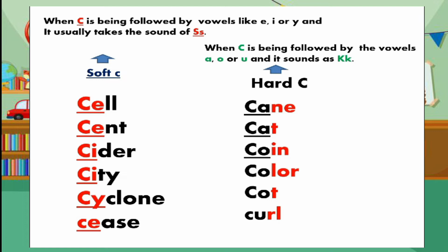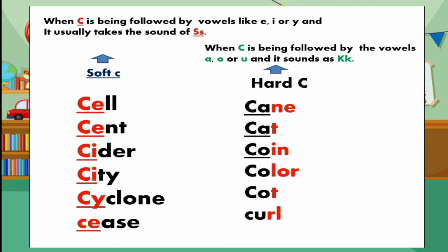Try to observe the following examples. How we pronounce C for the following words. Paano ba natin ito pinopronounce, mga bata? Very good. So we sound C as S. So we classify this one as soft C. Why? Because we pronounce C as S for these examples, and it is being followed by the following vowels like E, I, and Y.